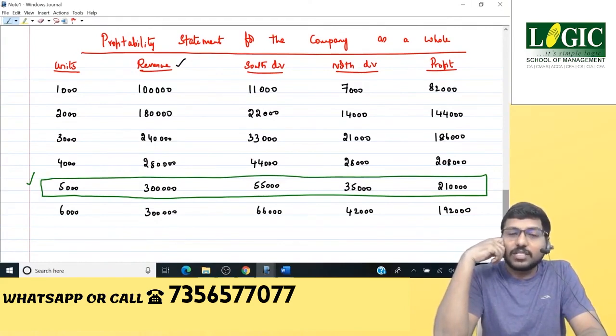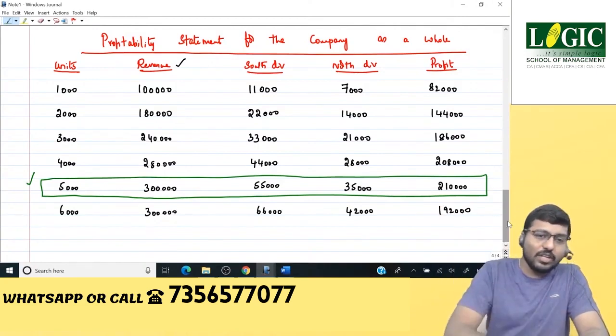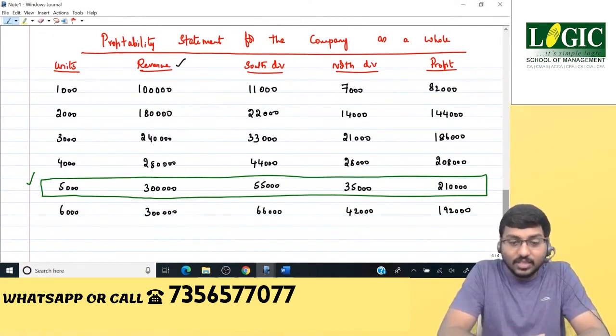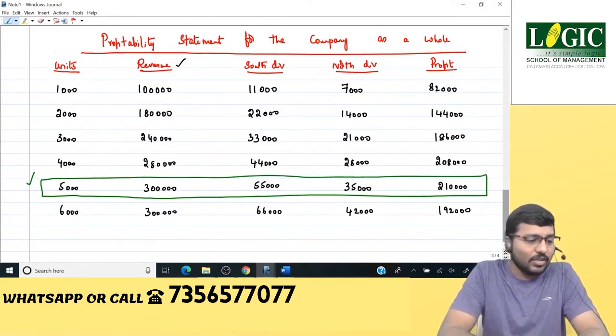See, costing is a lovable subject. It's the most interesting subject according to me in the entire world. And the beauty is whatever you learn here, the same concept you learn in Australia, in the UK, in France, in the US. Everywhere you go, nook and corner of the world, the concepts from A to Z remain exactly the same. That's the beauty of costing. It's a universal subject.